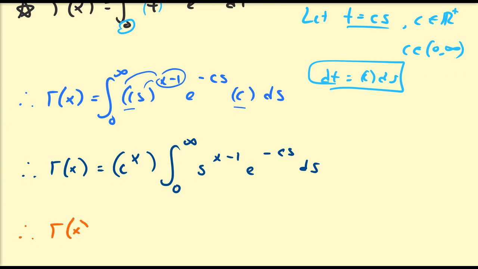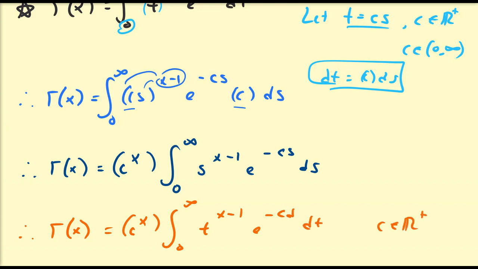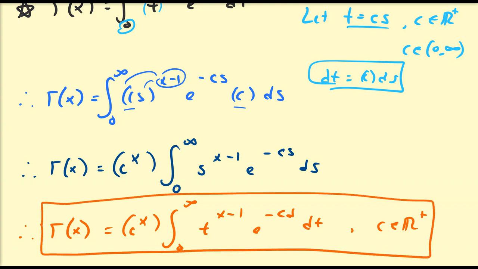So another representation for gamma of x is actually just going to be equal to c to the power of x, the integral from 0 to infinity of t to the power x minus 1 e to the minus ct dt, where c is a real number, more so on the interval 0 to infinity. Right? So that's another equivalent representation for the gamma function.